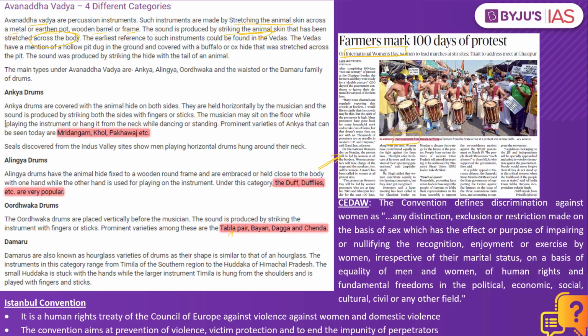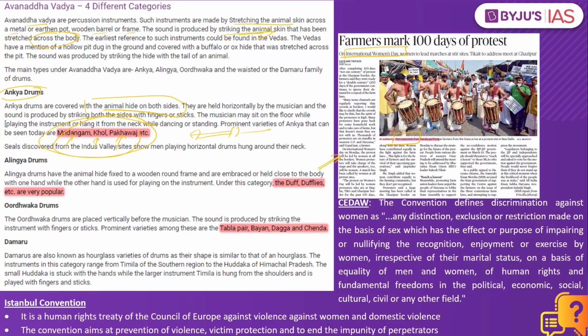There are different types of percussion instruments. Let's try and understand what these different types are. First, it includes what are called Ankya drums. This is where the drums are covered with animal hide on both sides. If we take the example of Mridangam, Kol or Pakawaj, the person playing this instrument is able to hit on both sides. That is what are called Ankya drums, and the examples are Mridangam, Kol and Pakawaj.